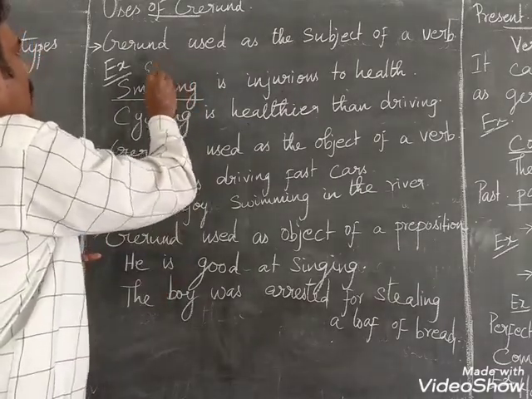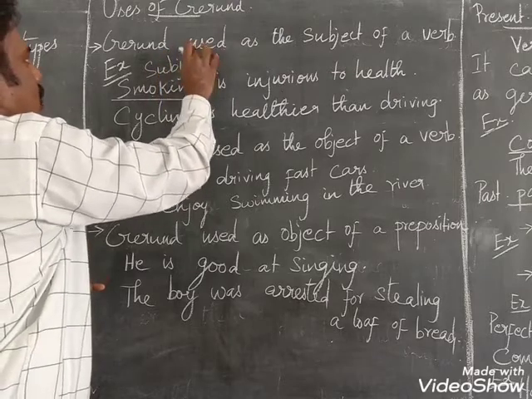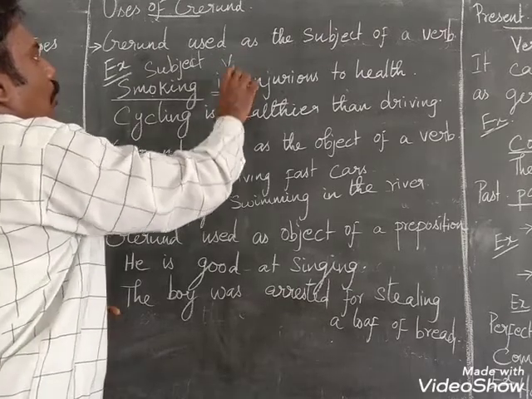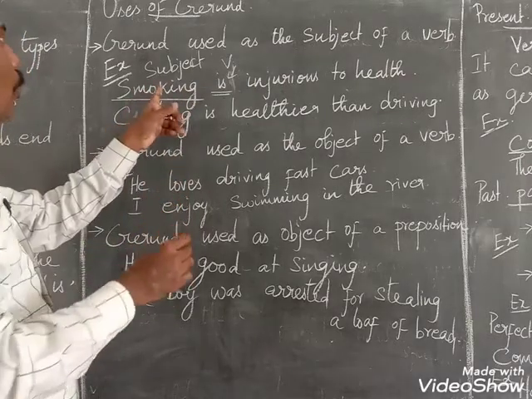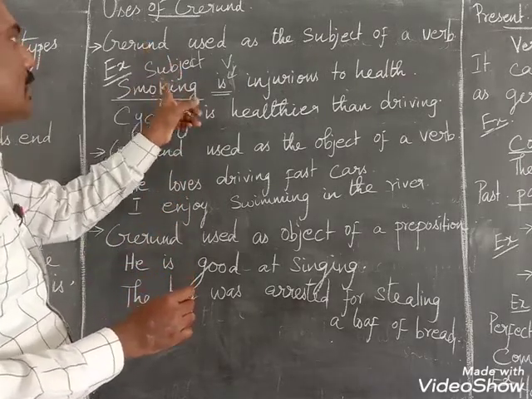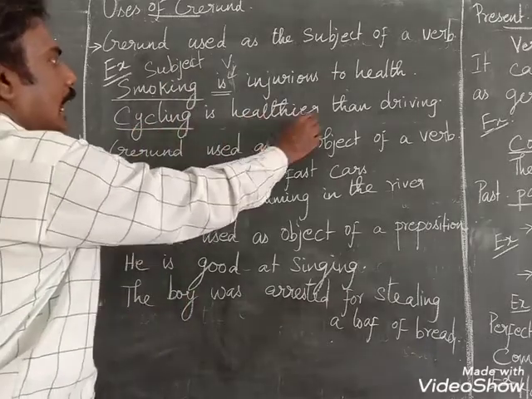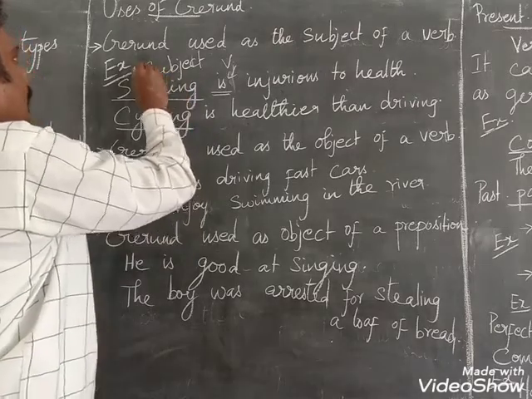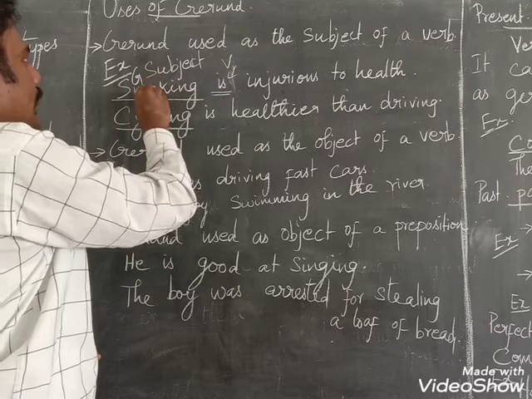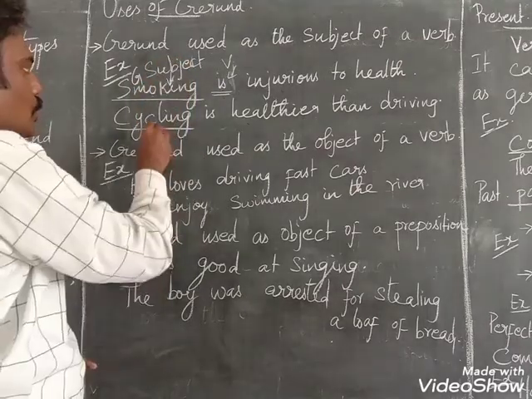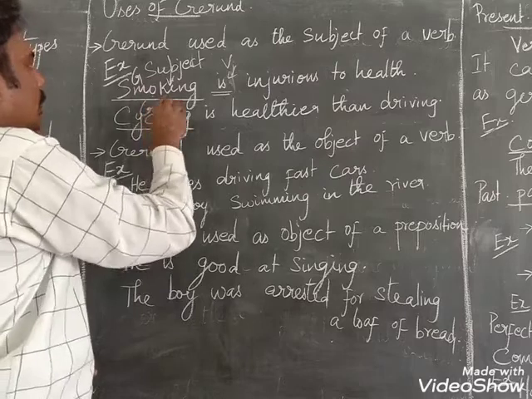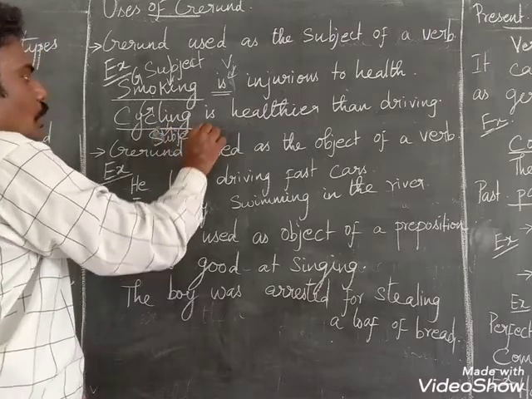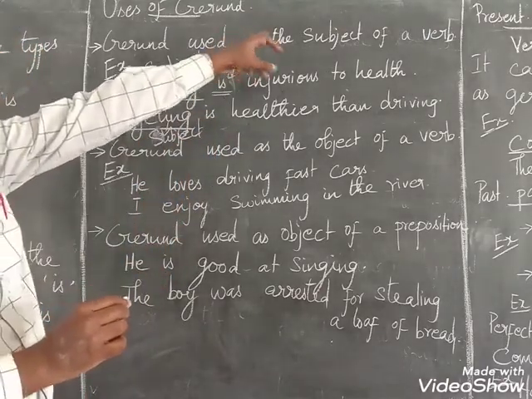This is called a subject, which acts as the subject of that verb. Here smoking is a gerund acting as a subject. See another example: Cycling is healthier than driving. Here cycling is a gerund, and it is also acting as a subject. So a gerund acts as a subject.